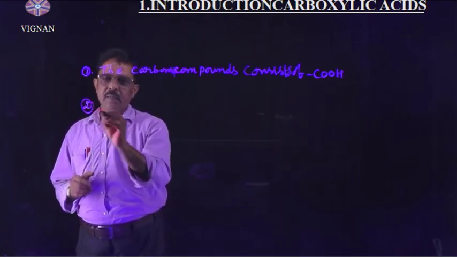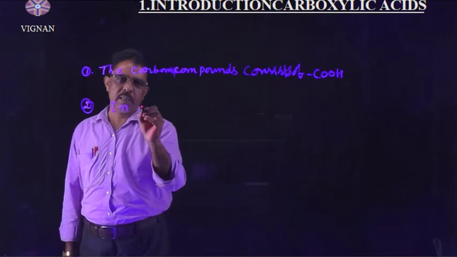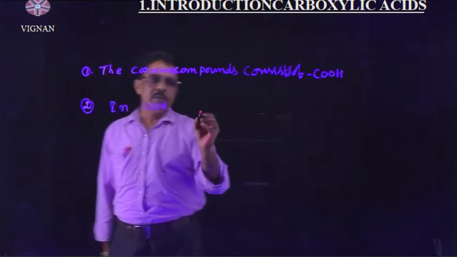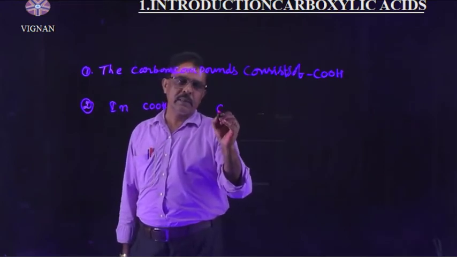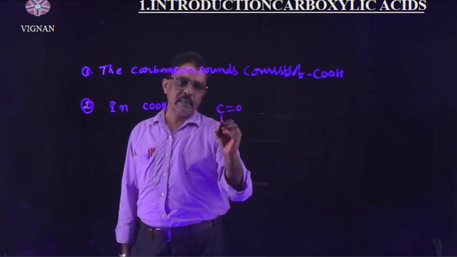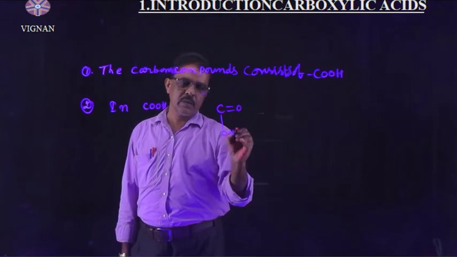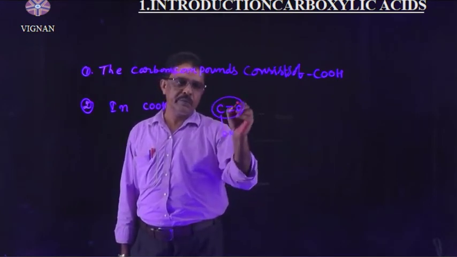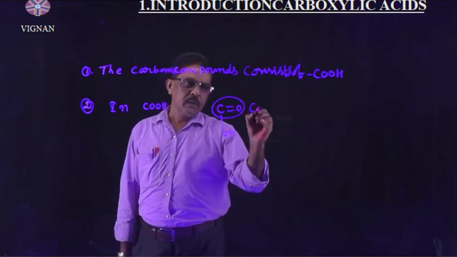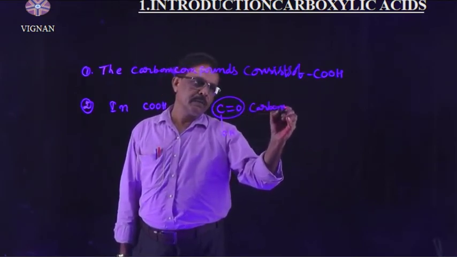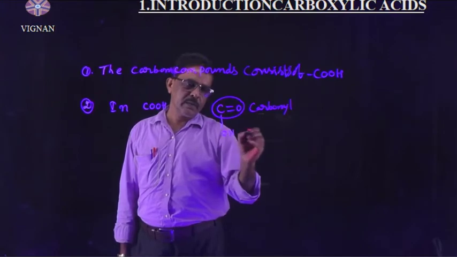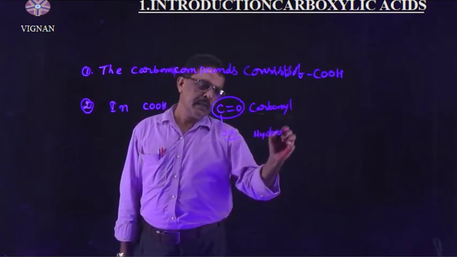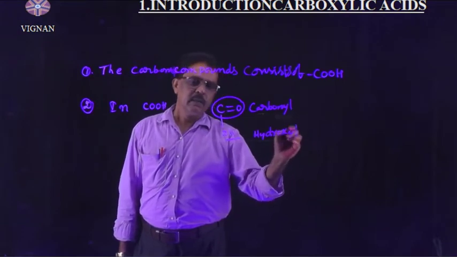In the carboxylic functional group, the COOH group consists of 2 functional groups, that is, the carbonyl group is attached with the OH group, that means the hydroxyl group. Carbonyl group attached to the hydroxyl group, hence it is said to be carboxyl.